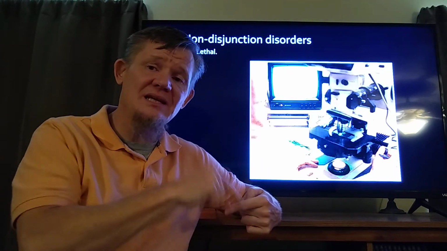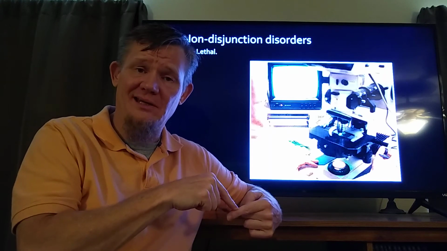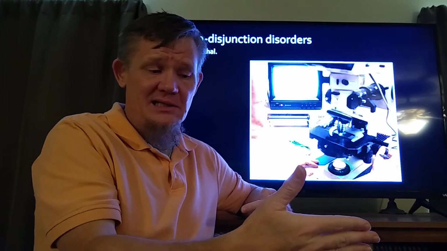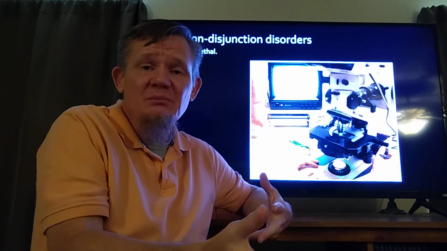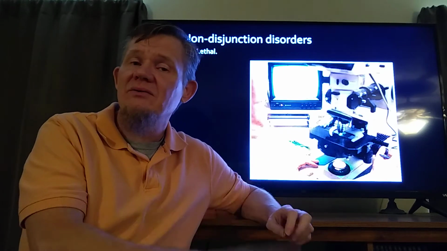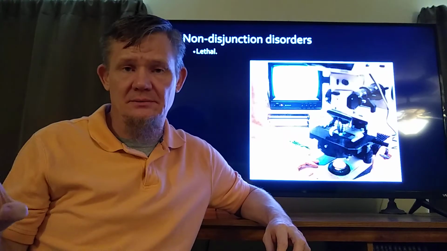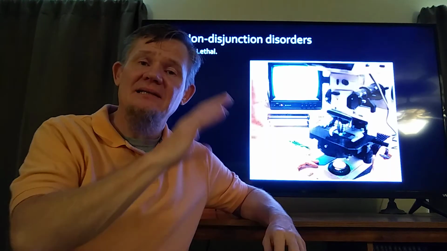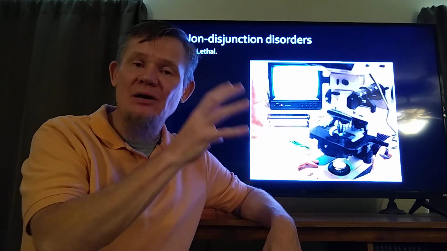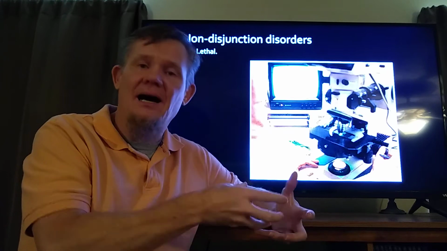So if she did get pregnant that day she ovulated, the day she's expecting her period, that's 2 weeks that she's been pregnant. What I mean by a non-disjunction disorder is lethal is that she has a normal period. That's how quickly it dies.